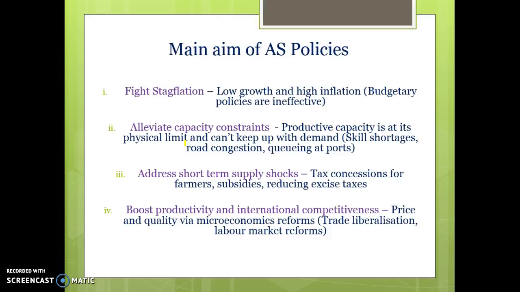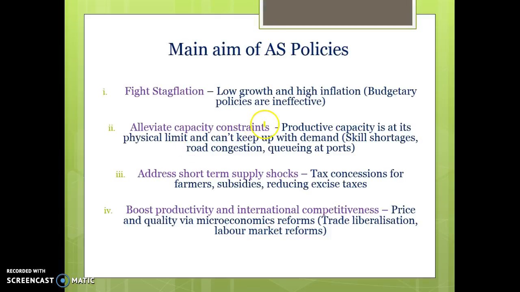So when we're experiencing stagflation, we're going to be looking at things to try and boost the education, boost the skill level of the workforce, try and increase our participation rates so that we can increase our supply of goods and services without causing inflationary pressures. So that's when we're also going to be looking at things like immigration, labour market deregulation so that we can increase competition in the market, trade liberalisation, anything that's going to try and boost our productivity and try and make us more competitive. So only aggregate supply side policies are useful during stagflation. Budgetary policies that are focused on demand and monetary policy are likely to be ineffective.